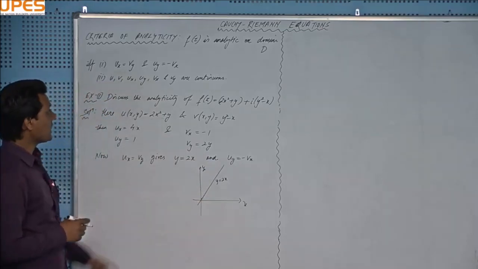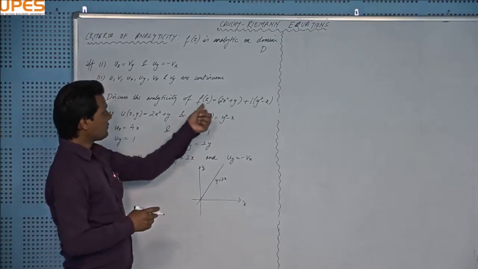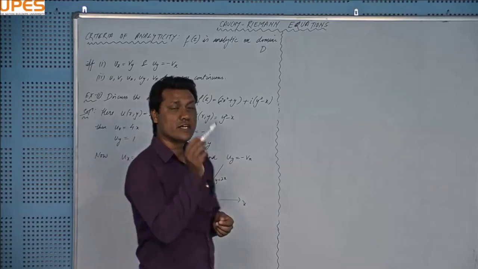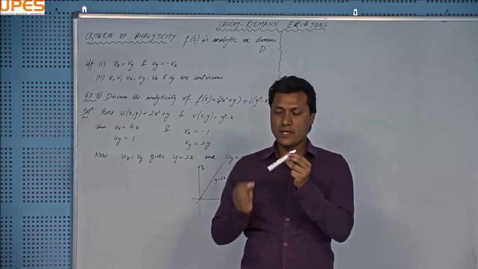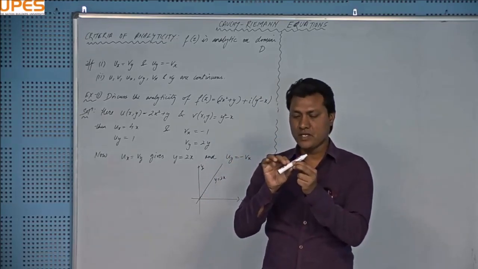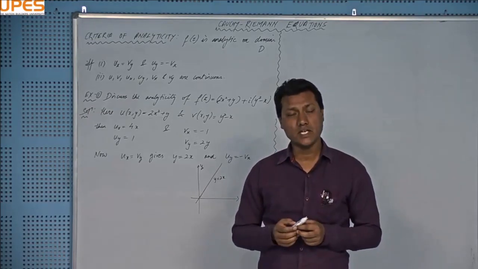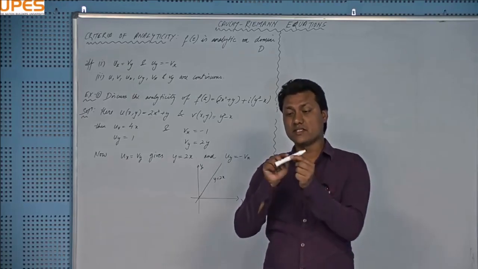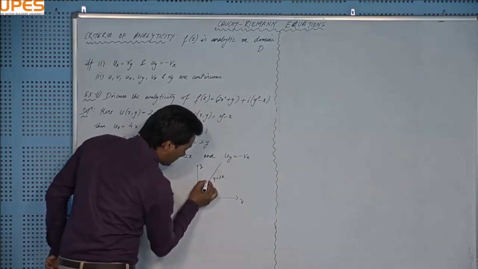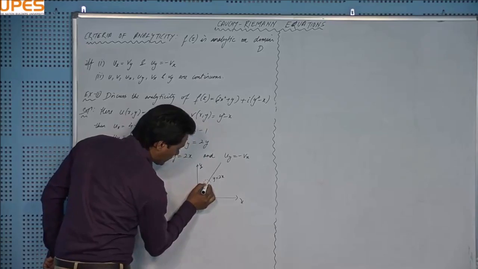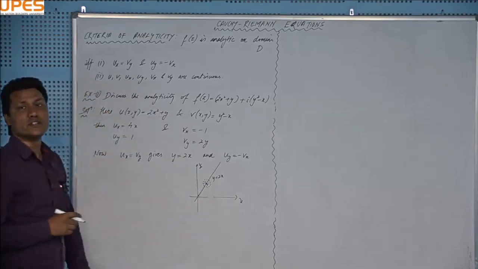But since analyticity is a neighborhood property, not a point property, we cannot declare that this function is analytic. If you take an arbitrary point on this line, where the CR equations are satisfied, and draw a small neighborhood of it, that will be a small disk. There will be infinitely many points on that disk, the upper part of the line and the lower part of the line. I will draw that disk here. You can see there are many points, and the points below the line where the function is not differentiable.